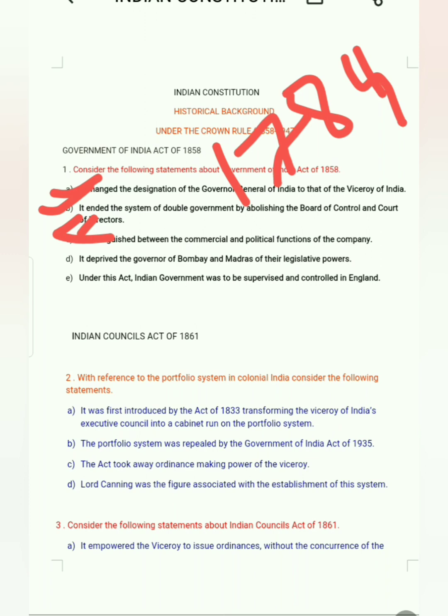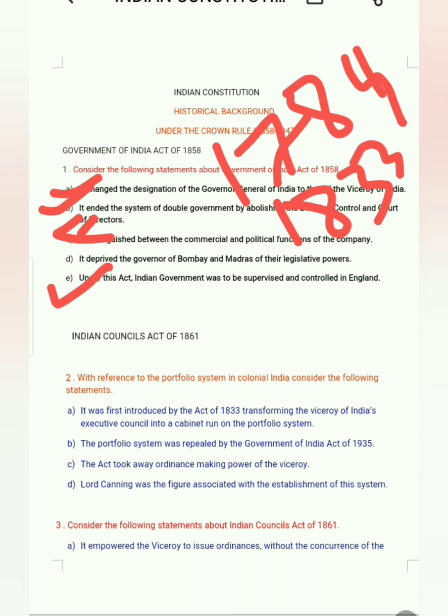It deprived the governors of Bombay and Madras of their legislative powers. That was 1833, not 1858. Next, under this act, Indian government was to be supervised and controlled in England. That is correct.